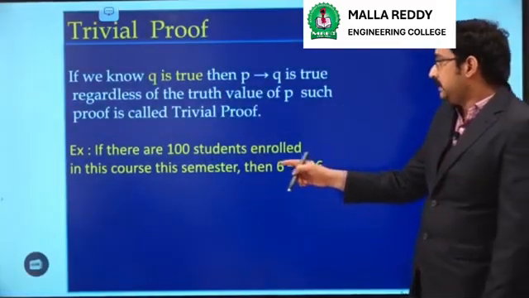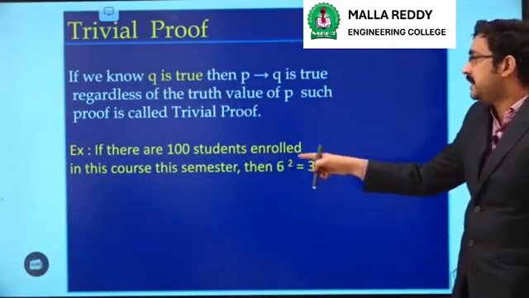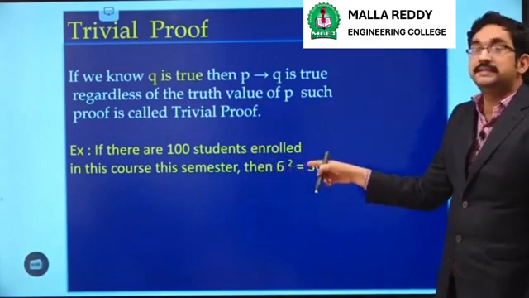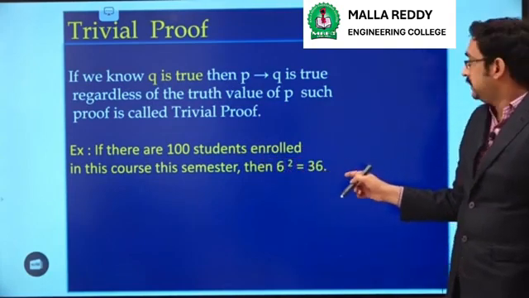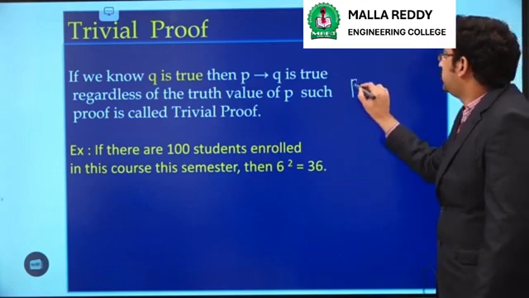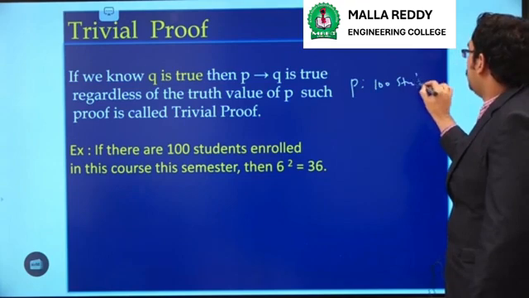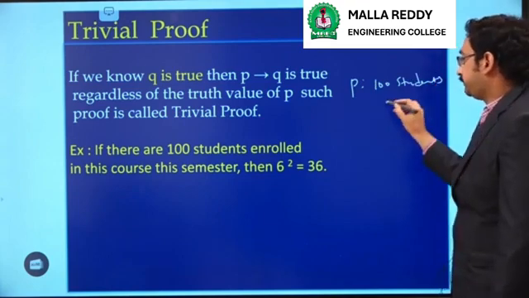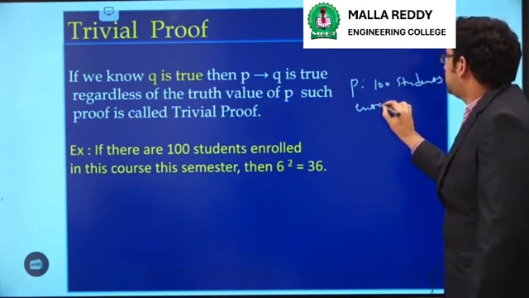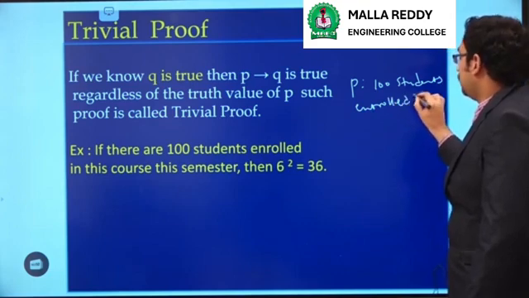Take one example. If there are 100 students enrolled in this course, then 6 squared equals 36. In this example, we will assume P as: there are 100 students enrolled in this course.